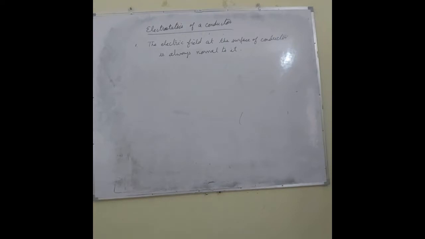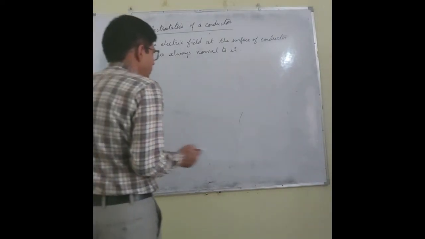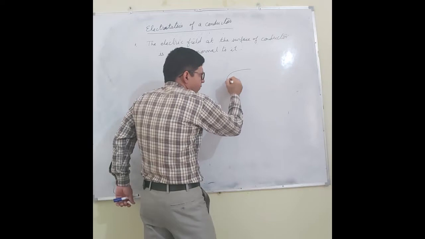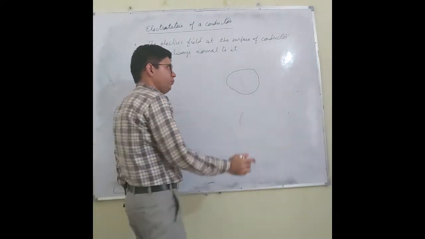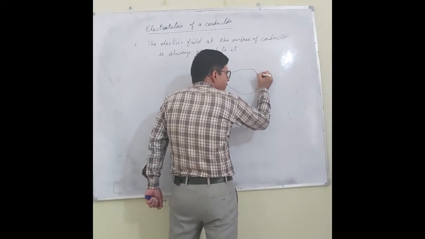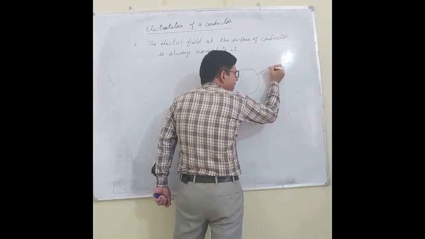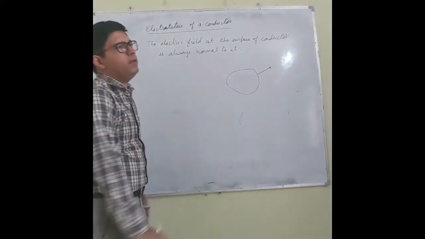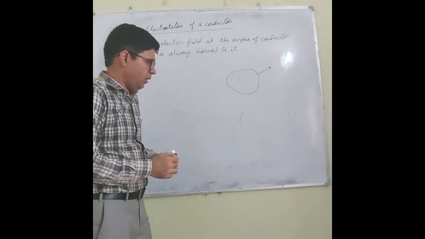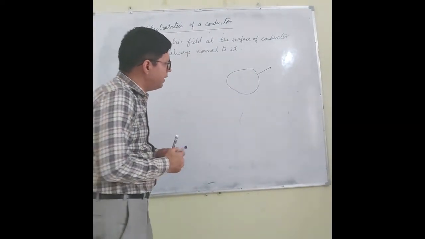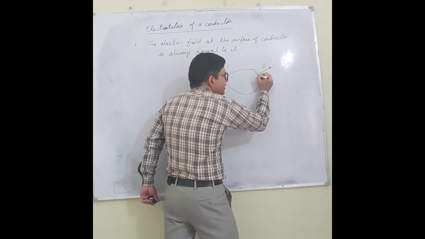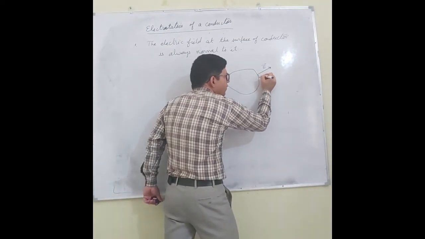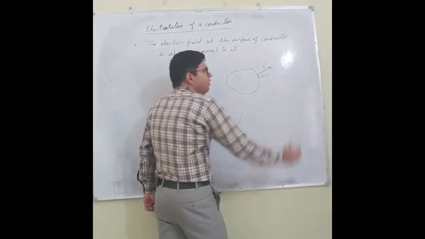Now, let me explain this. Let us say this is the surface of a conductor. The direction of electric field is always normal to this, because then the tangential component of electric field will be zero.